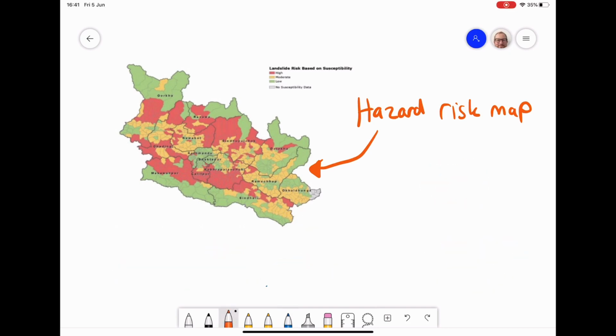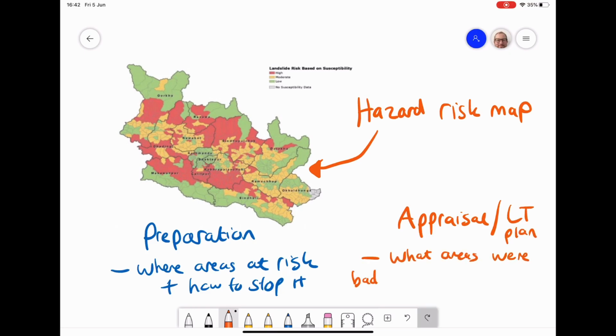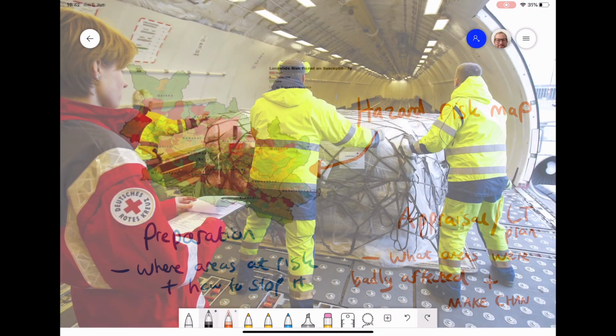So we need to know what stages of the hazard management cycle these would be used in. Well, they could be used in the preparation stage, to see what areas are at risk, and can we make changes so we can stop those people and those areas being at high risk. We could also use it after the event, so in the appraisal and the long-term planning, we can see what areas were really badly affected, where the biggest landslides were in this case, and what changes we need to make sure that that doesn't happen again.